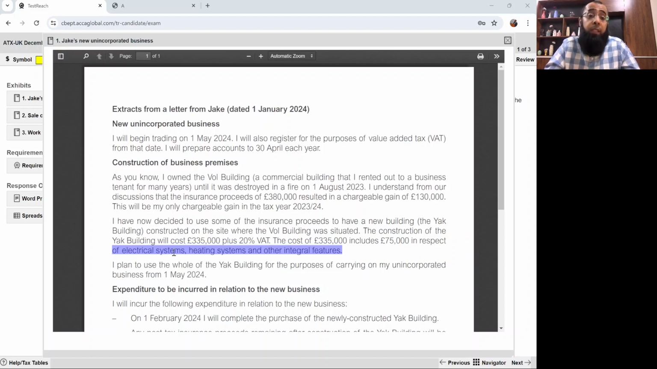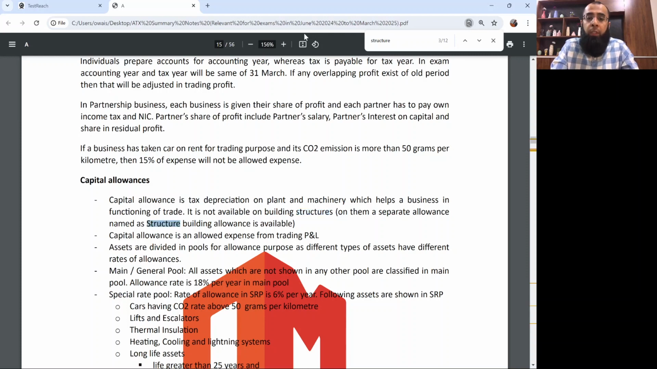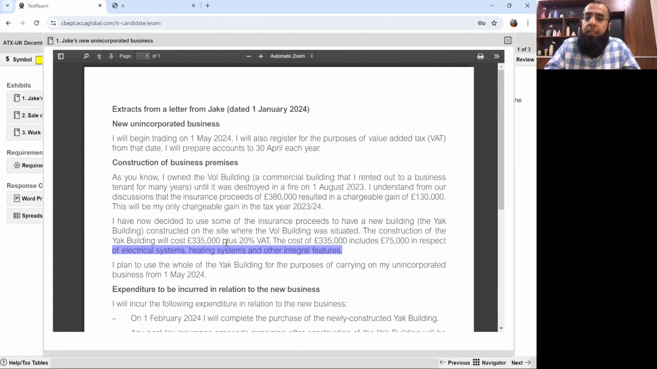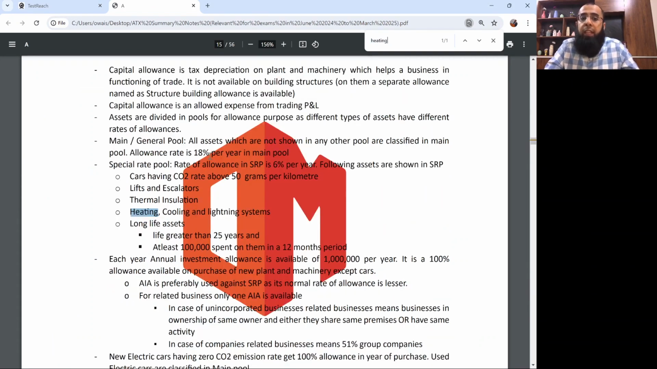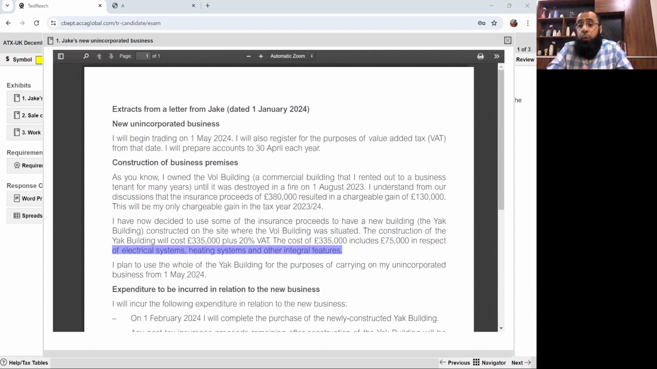Now, obviously, if someone thinks that, sir, I've forgotten these rules, just go to your summary notes and think about structure building allowance, SBA. So you can reach this structure building allowance concept. Okay, then as he said that there are heating systems, electrical systems, so just go and search, and you will find the rule relating to heating and cooling systems in capital allowances, you refer to the rules of special rate pool.